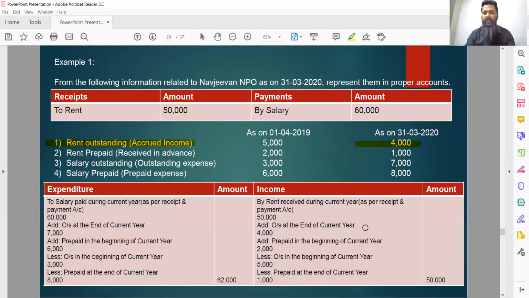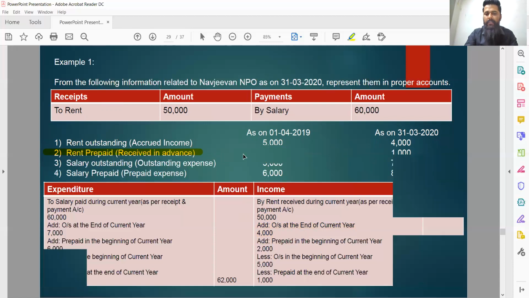What does these 4,000 rupees mean? That during current financial year, I was asking for rent. I was expecting rent of rupees 4,000, but practically during current financial year, I have not yet received those 4,000 rupees. But technically those 4,000 rupees were actually a part of current year's income. Hence, rent outstanding, that is accrued income, accrued rent outstanding by the end of current financial year, should be added to the amount received during current year, because these 4,000 rupees actually forms the part of income for current financial year.